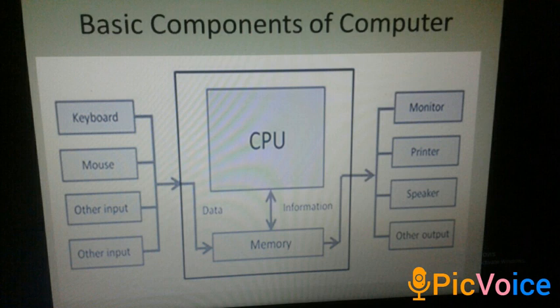Input is the raw information entered into a computer from the input devices. It is the collection of letters, numbers, images, etc. Process is the operation on data as per given instructions. It is a totally internal process of the computer system. Output is the processed data given by the computer after data processing. Output is also called the result. Storage: we can save these results in the storage devices for future use.